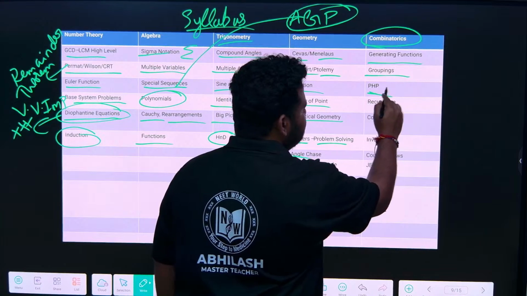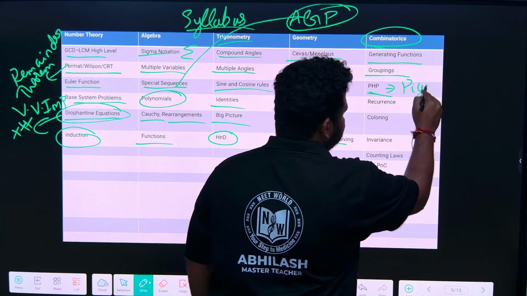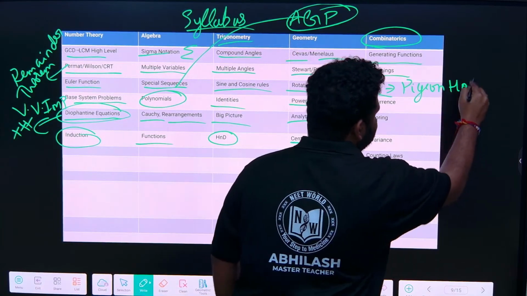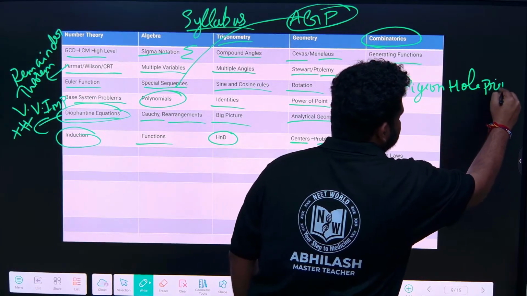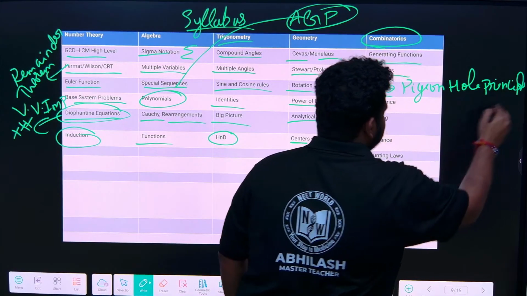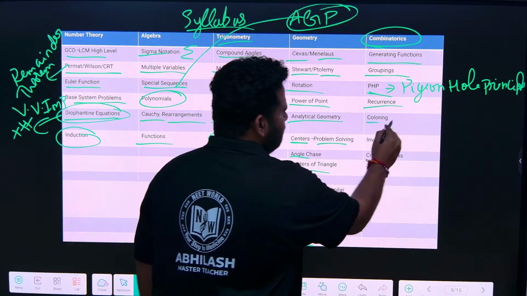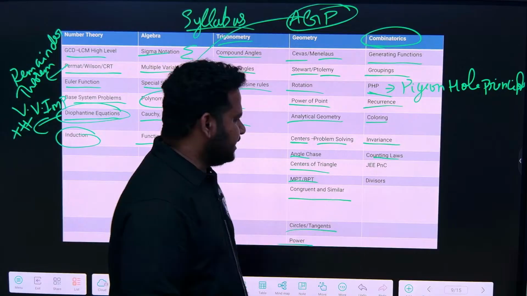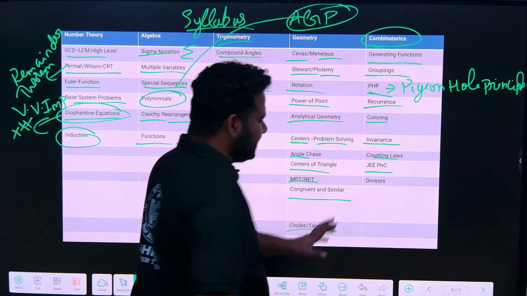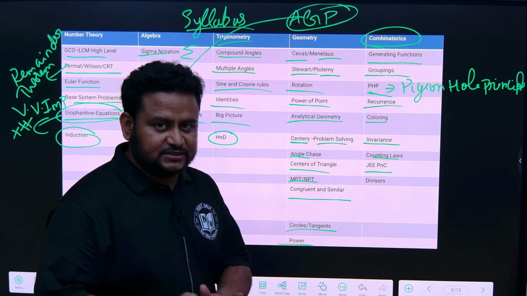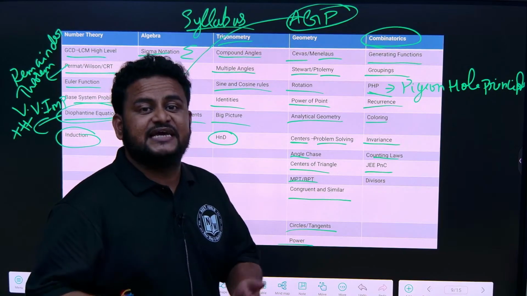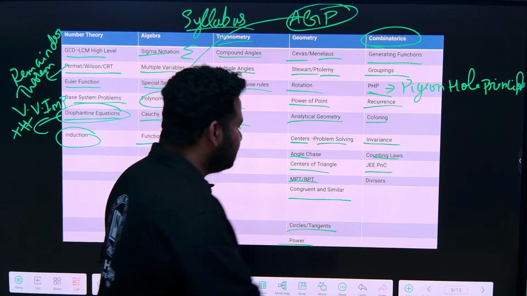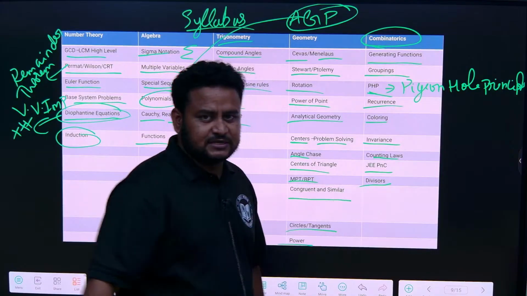PHP means pigeonhole principle, then recurrence, coloring, invariance, counting laws, counting of numbers, and also JEE level permutation and combination. Not just your school level, JEE level permutation and combination will be solved. That kind of questions are there in the syllabus, and divisors.